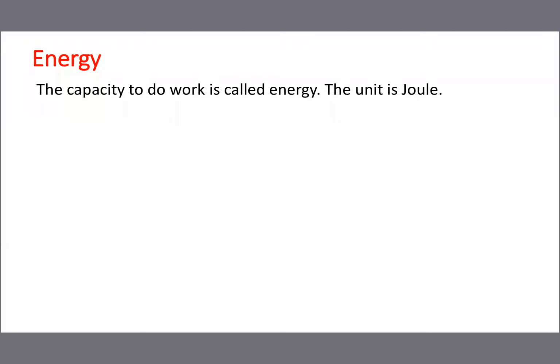For example, a small boy can't lift a 17 kg packet full of water, but we easily lift it because we have more energy. So depending upon the energy, work will be done. That's why the work done unit and the energy unit are both the same. The capacity to do work is called energy. The unit is joule.